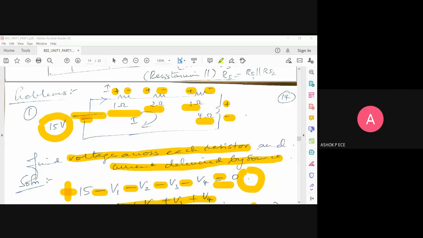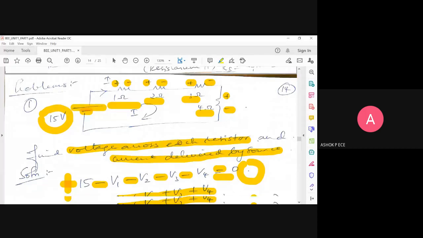Anybody is having queries? Sir, is this the same for the capacitors and inductors, sir? No, that we will deal with separately. We are going to see this now only for DC circuits. DC means I'll be having resistors and DC voltage and current only. For now, we are going to deal only with resistive circuits.